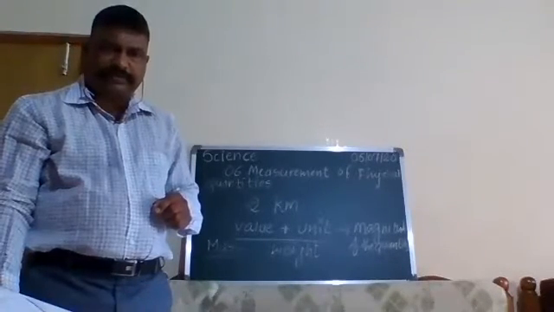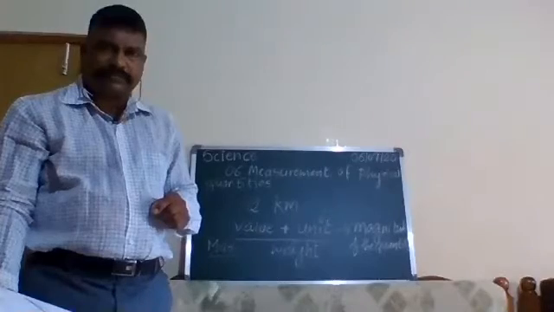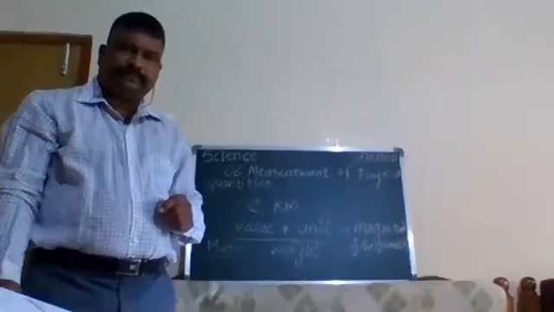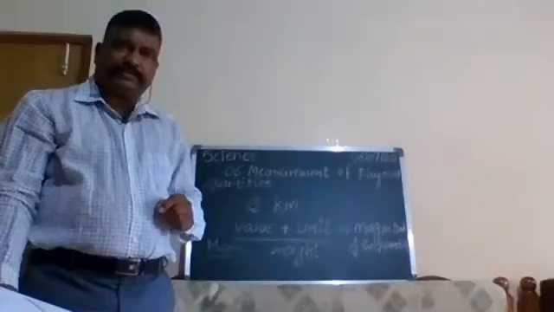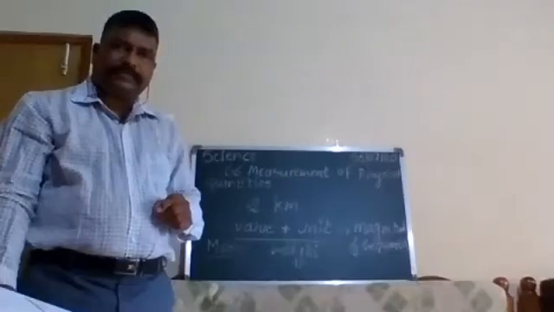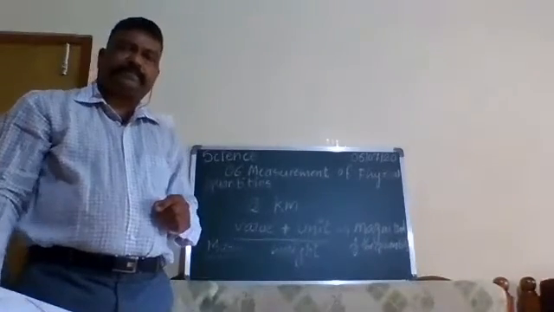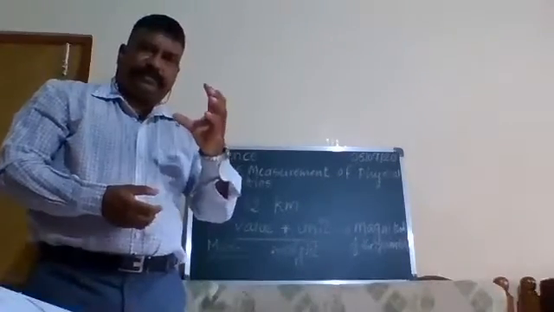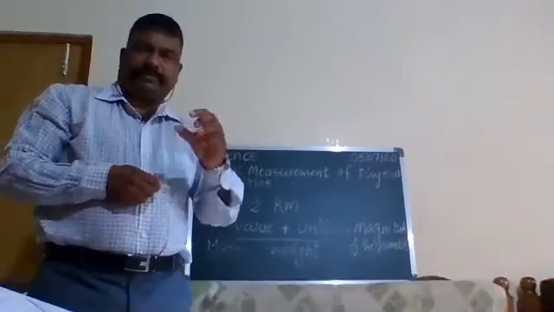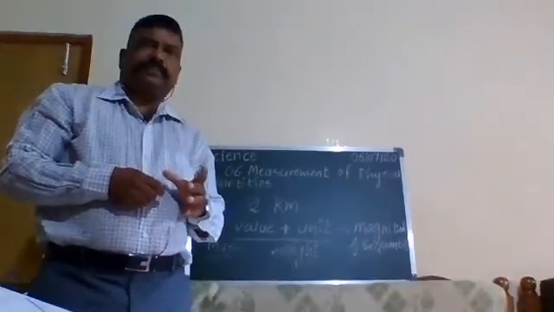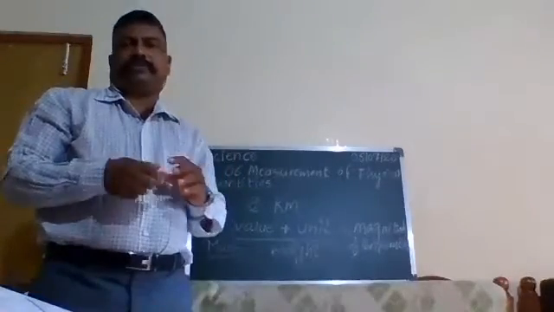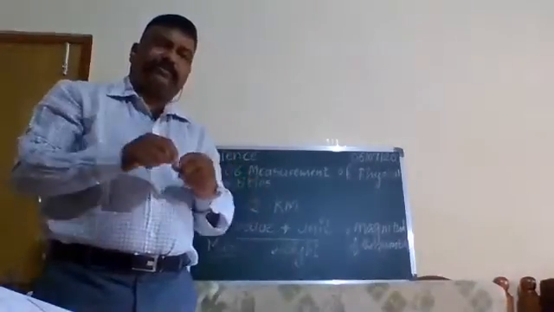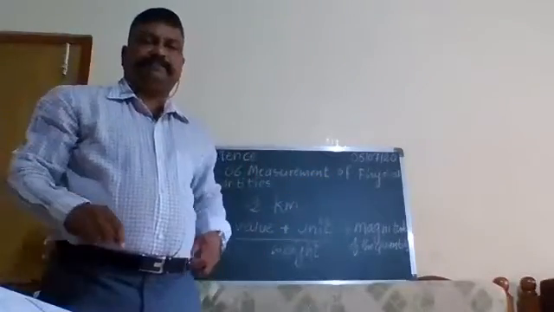What is the difference between mass and weight is, you see, mass is always the same. The weight can be different. Mass means the matter it contains. Everything is made up of matter, that is mass, and weight is the gravitational force that is working on that object. Is the gravitational force on the earth the same everywhere?